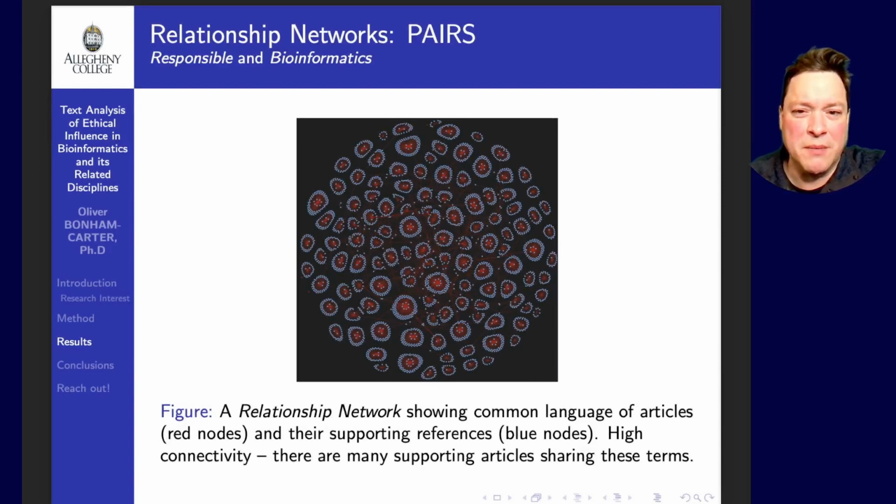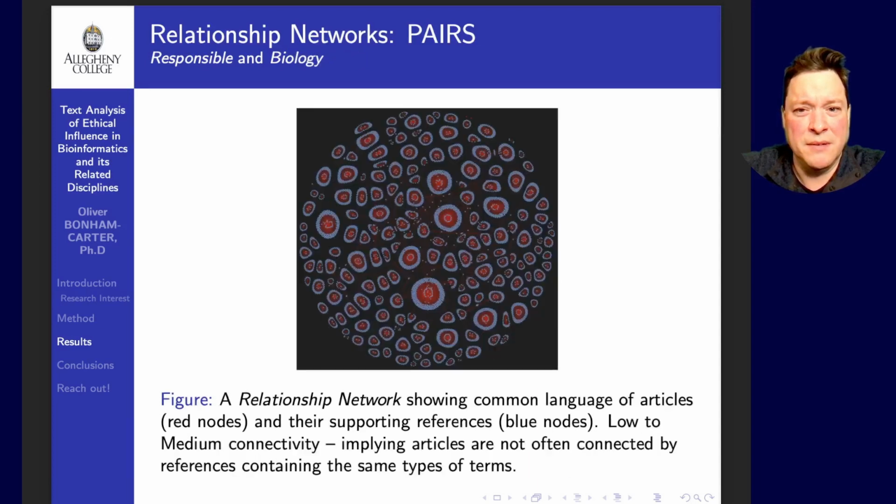In a relationship network, we note articles are connected to other articles serving as supporting references of some kind. Here, the red nodes indicate articles for which the terms responsible and bioinformatics were found, whereas the blue nodes serve as the supporting references. In this network, we note that the connectivity may be evidence of idea sharing between articles. In the next network, we note the terms responsible and biology were used to create this relationship network. Again, we see evidence of the sharing of ideas between articles.